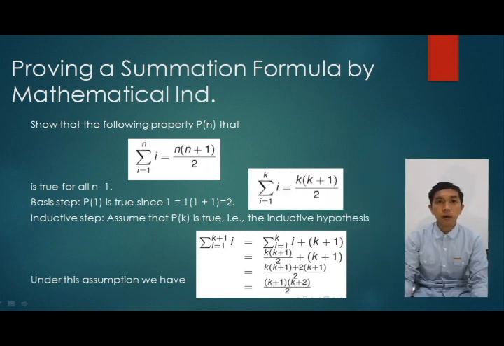Proving a summation formula by mathematical induction. Show that the following property P(n), look at the picture, is true for all n at least 1. Basis step: P(1) is true since 1 equals 1, 1 plus 1 over 2. Look at the picture. Inductive step: assume that P(k) is true, the induction hypothesis. Under this assumption we have, look at the picture.